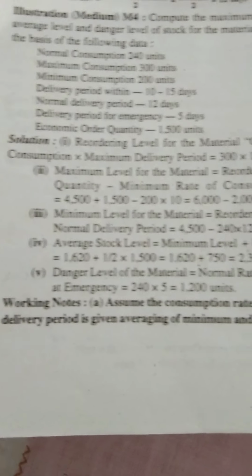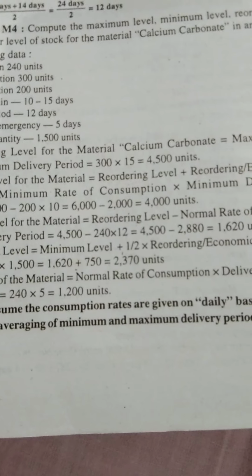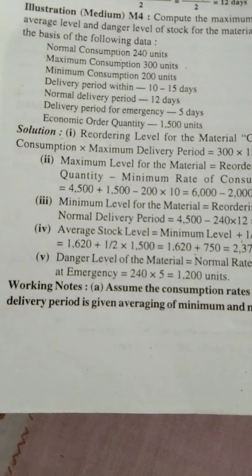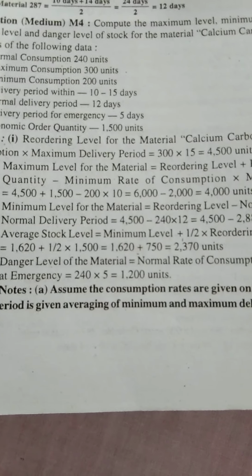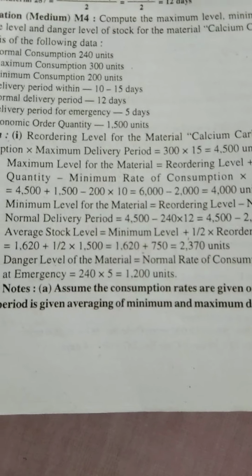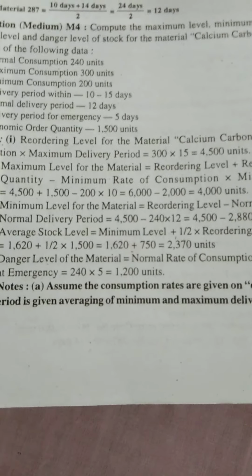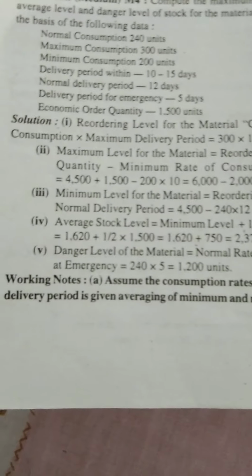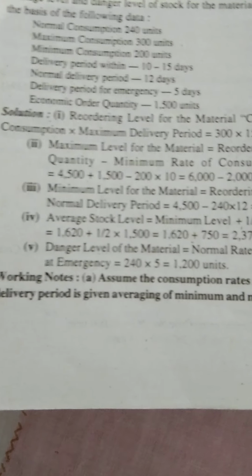Now start from the beginning. Reorder level, what is the formula? Maximum consumption into maximum delivery period. What is the maximum consumption? Maximum consumption 300. What is the maximum delivery period? 25. Into 25, 7500 units. That is the reorder level.